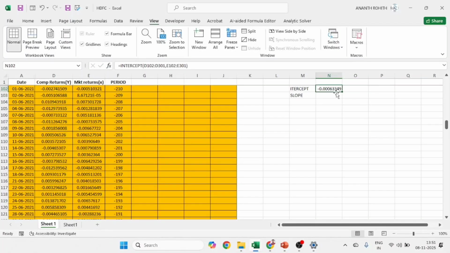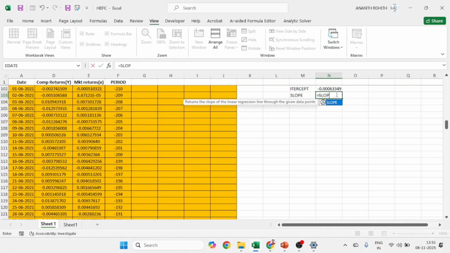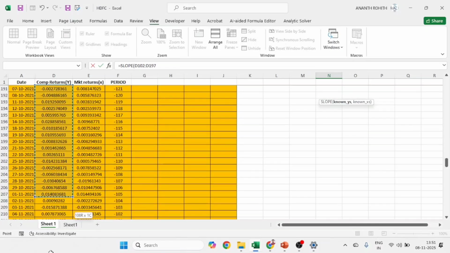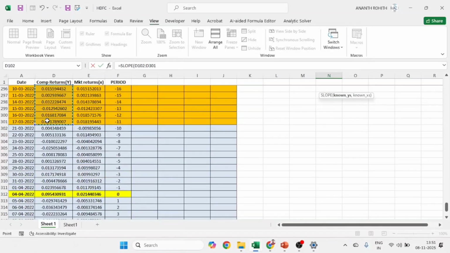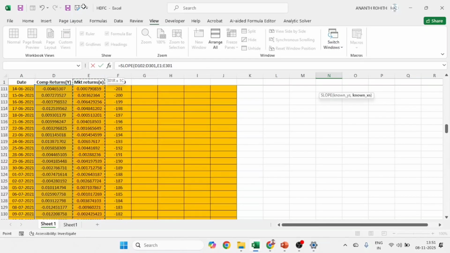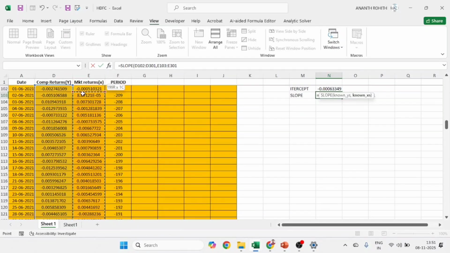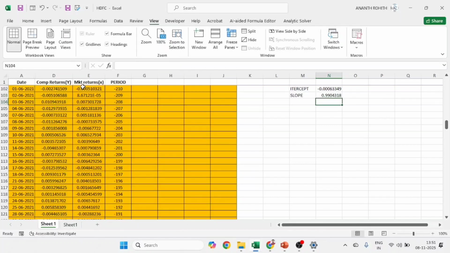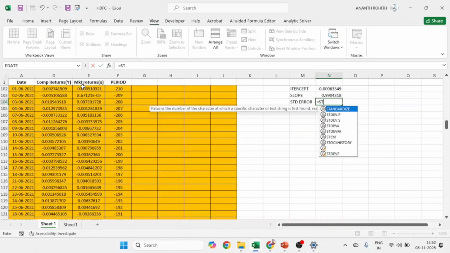Next one is slope. For slope also, I have the same known y's and known x's. So again I will select this known y, comma, known x, that is market return, E column. Next we want standard error, standard error y on x.